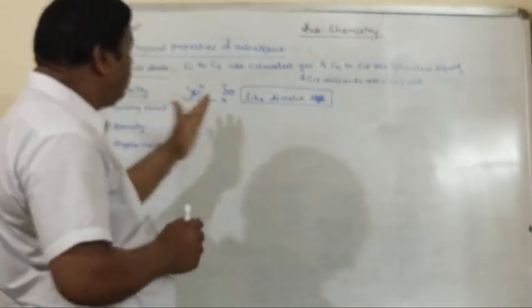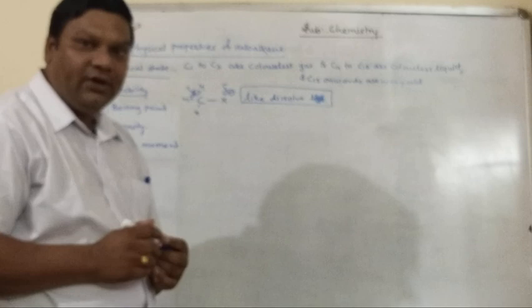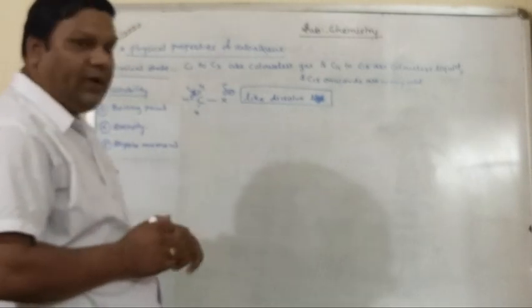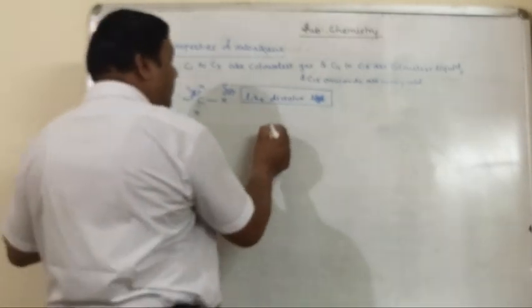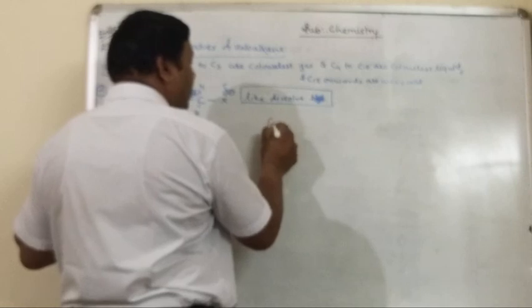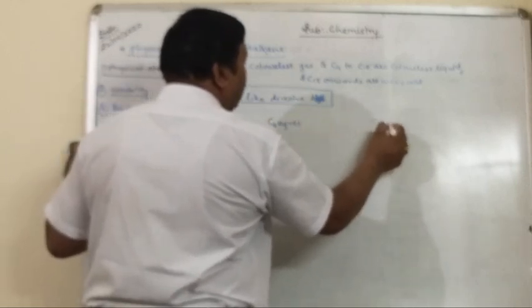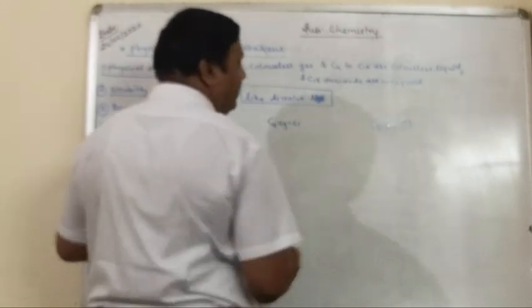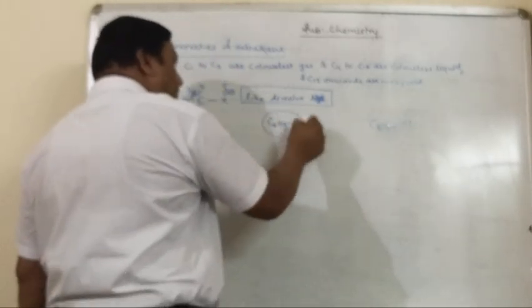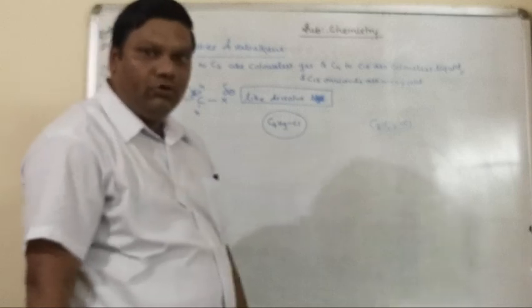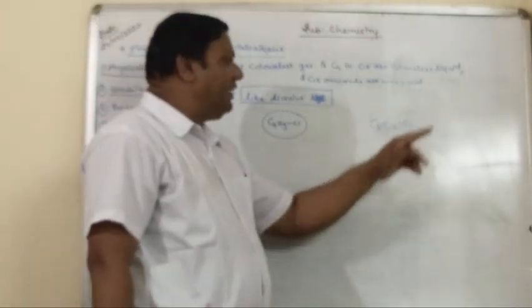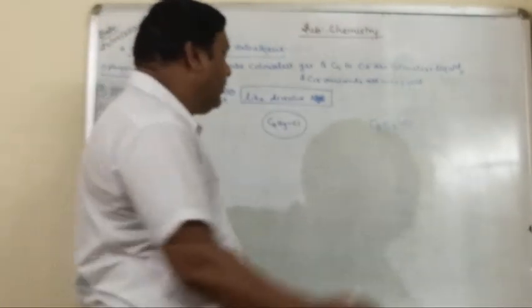So why does the solubility gradually decrease with increasing molar mass? Just for example, if we take C4H9Cl and C8H17Cl, C4H9Cl is more soluble than C8H17Cl.